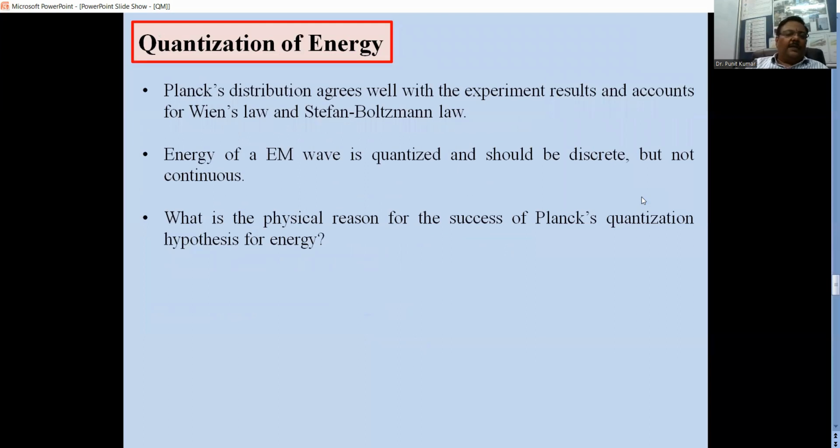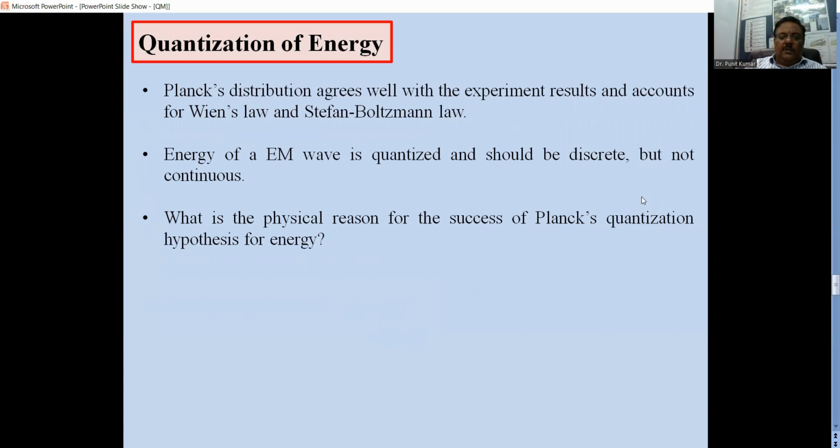So this Planck's distribution agrees with the experimental results and accounts for Wien's and the Stefan-Boltzmann law. It also says that the energy of an electromagnetic wave is quantized and should be discrete, but cannot be continuous. Discrete in the sense that it is an integral multiple of h nu.